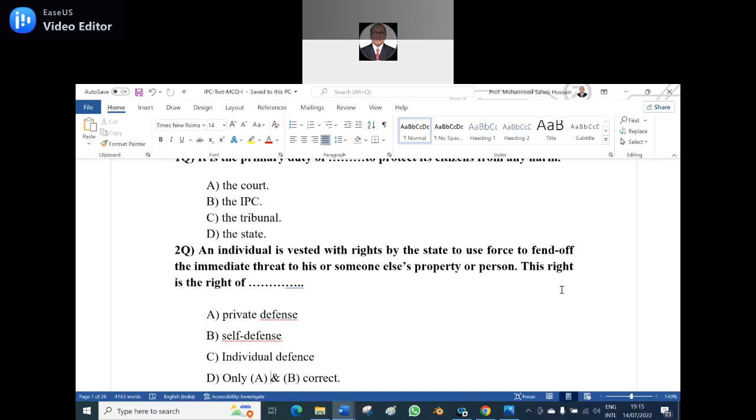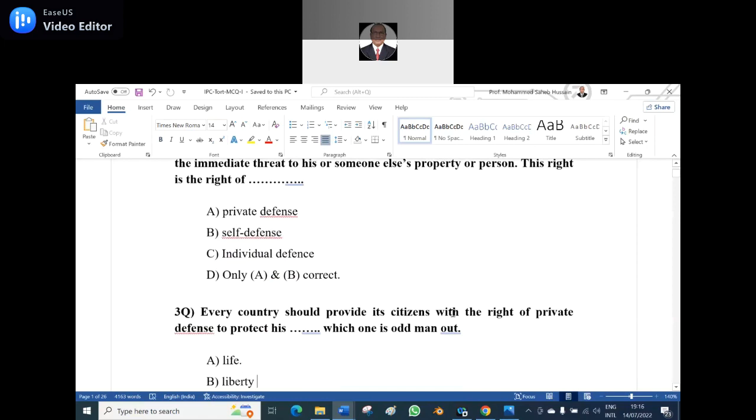Option B, sir, self-defense. Wrong. Then it should be D, A and B. D is the correct answer for the second question, because we can say private defense and self-defense. Self-defense is for the body, private defense is for the property. Is it clear? Yes, sir.